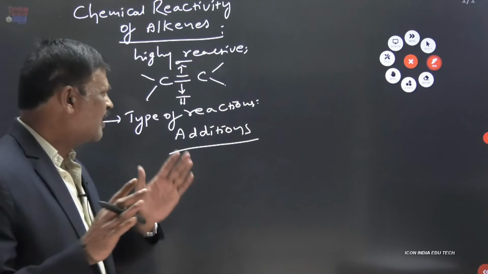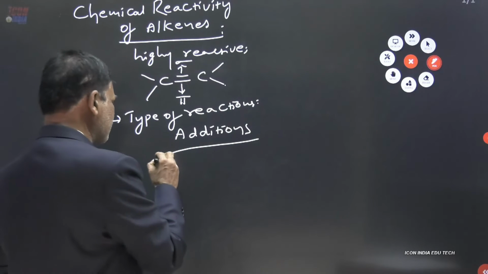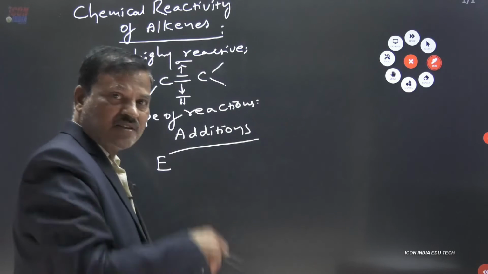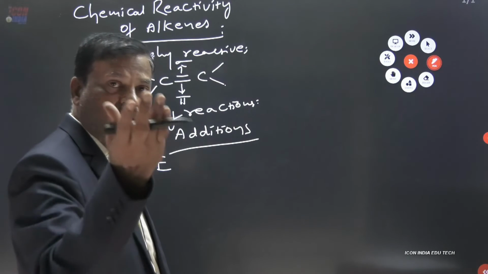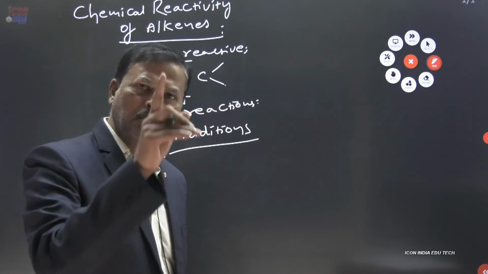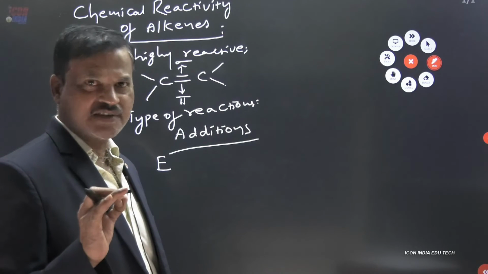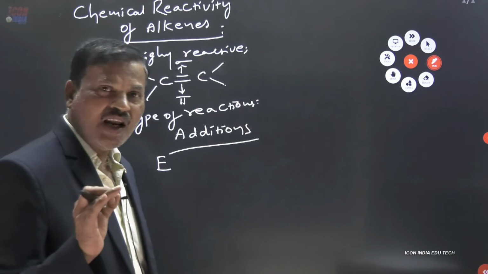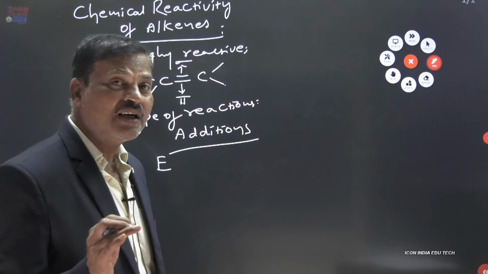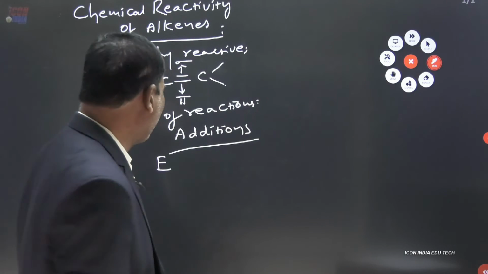That is the reason we can clearly say alkenes will undergo electrophilic addition reactions. In additions, you can have electrophilic additions, nucleophilic additions, free radical additions. But alkenes will give electrophilic addition reactions because the alkene will act as a nucleophile, as it supplies the pi electron pair.